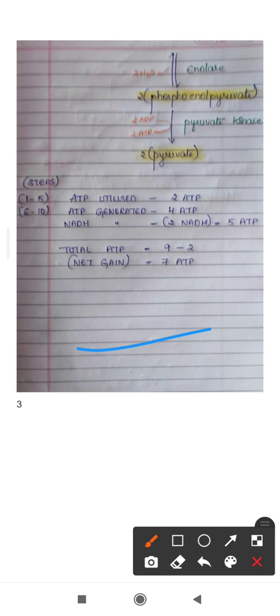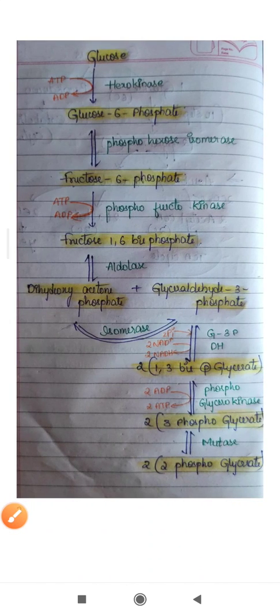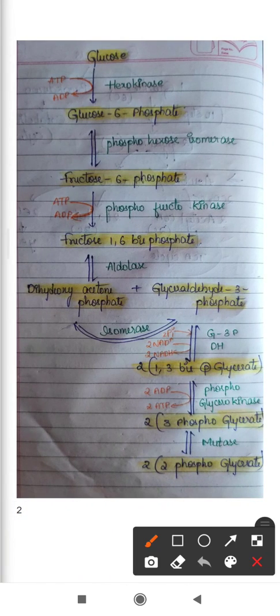So if you see the first 5 steps, this is the first step, second step, third step, fourth step, and this is the 5th step. In the first 5 steps, there is a utilization of ATP. ATP is utilized. So these first 5 steps we call the energy utilization phase.